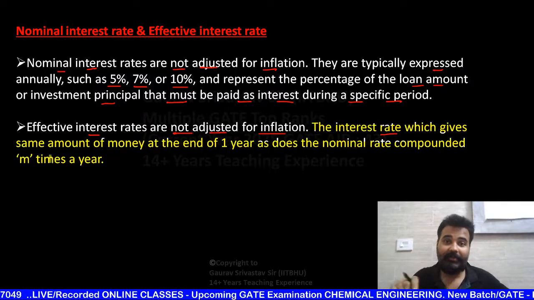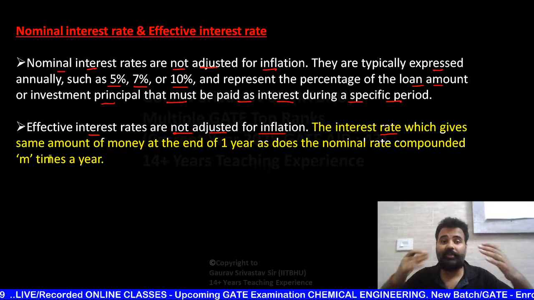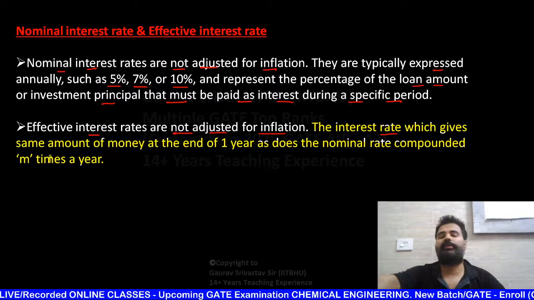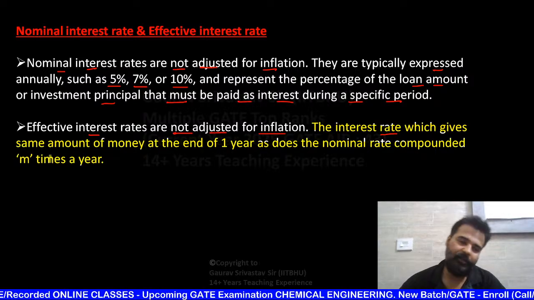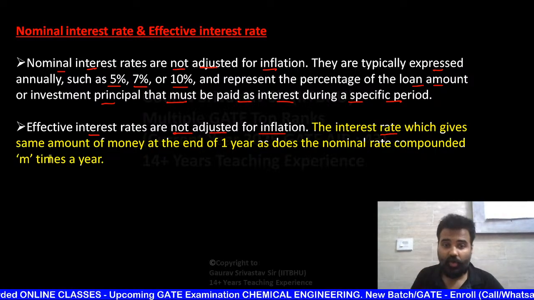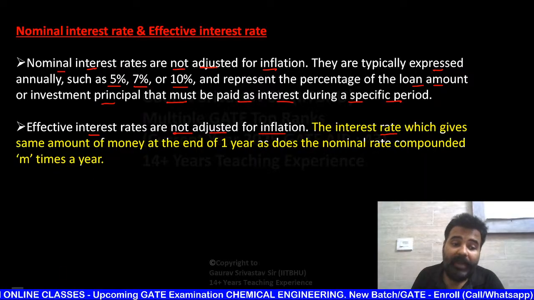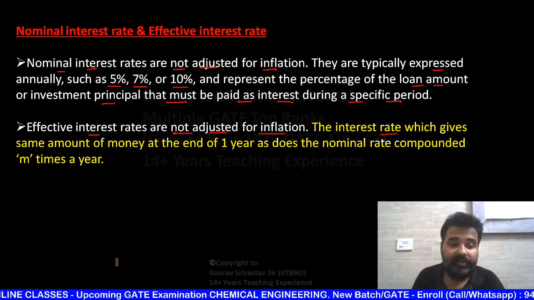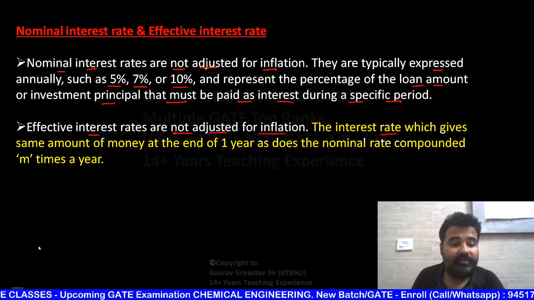Theoretically on paper, that means every second or fraction of a second or nanosecond you are going to pay interest. और हर पिछले इंटरेस्ट पे अगला इंटरेस्ट आपको फिर से देना है. इंटरेस्ट पे इंटरेस्ट, इंटरेस्ट पे इंटरेस्ट. So actually how much amount you are paying, that actual value is known as the effective interest rate.